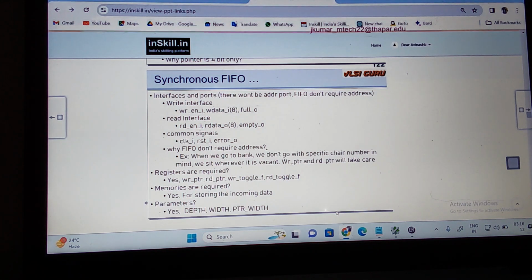What are the registers? The register types are: write pointer, read pointer, then toggle flags, the read toggle and the write toggle. So memory is required in this case? Yes. For storing the incoming data, we need memory. Did you understand? Then a parameter is required.